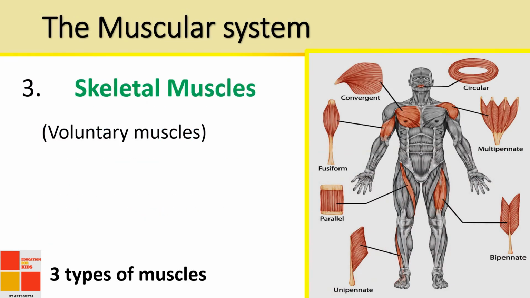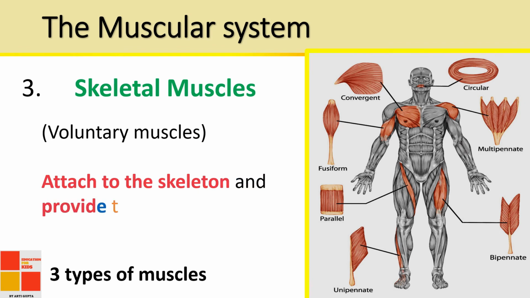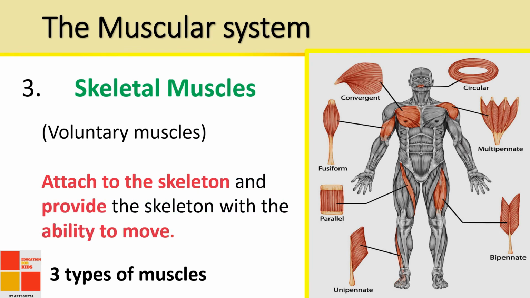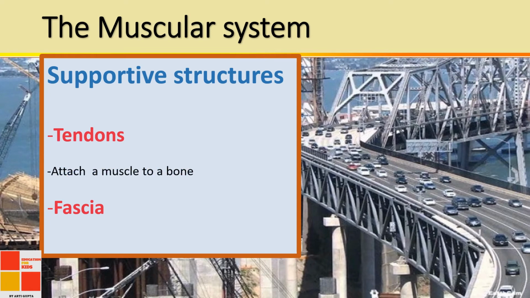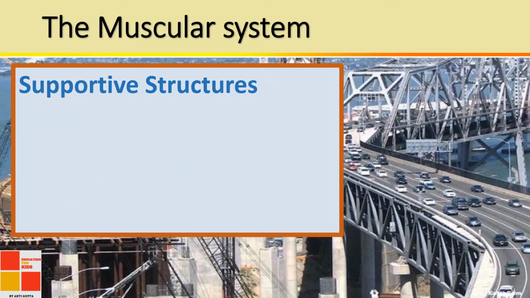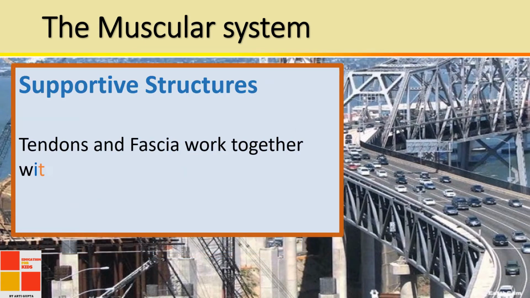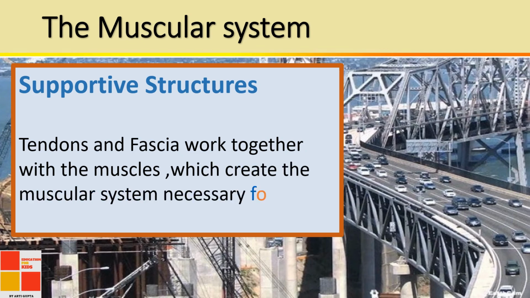Skeletal muscle. Voluntary muscle attached to the skeleton and provides the skeleton with the ability to move. Supportive structures. Tendon, fascia. Tendons attach muscle to bone, and fascia attaches muscle to muscle. Tendons and fascia work together with the muscles which create the muscular system necessary for movement.